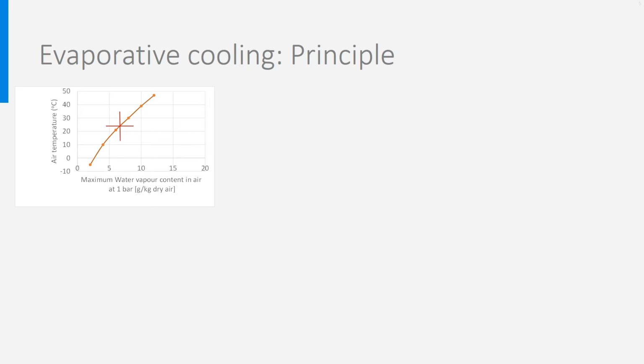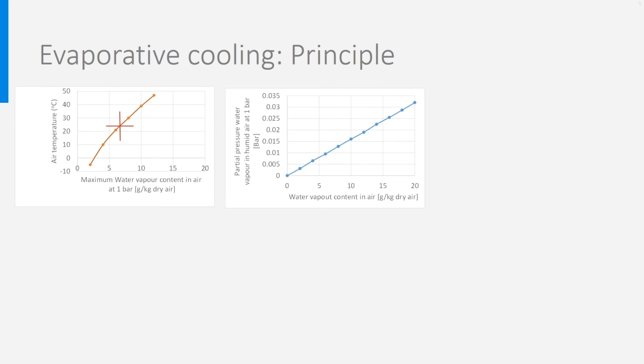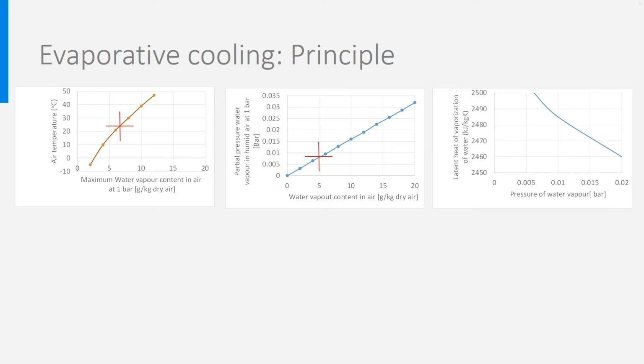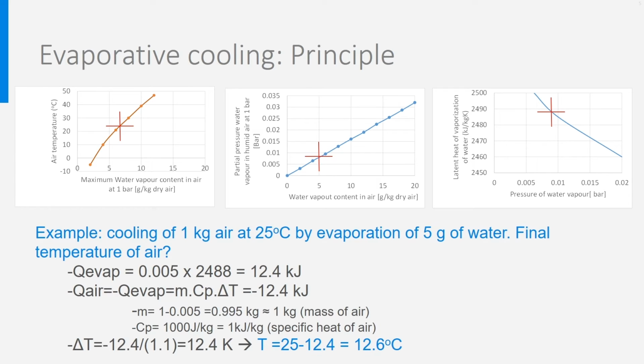Imagine that we inject 5 grams of water droplets in dry air at 25 degrees. The partial pressure of water vapor is then 0.08. At this pressure, the latent heat of evaporation of water, which is shown in the right figure, is 2488 kilojoules per kilogram. As we have 5 grams, we have to multiply this latent heat by 0.005, which gives 12.4 kilojoules.